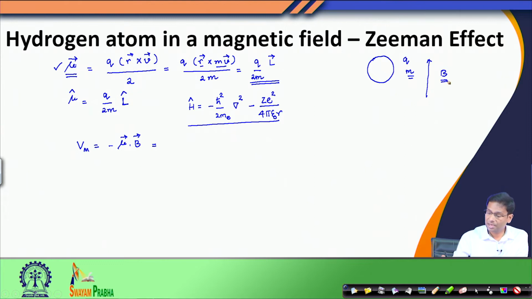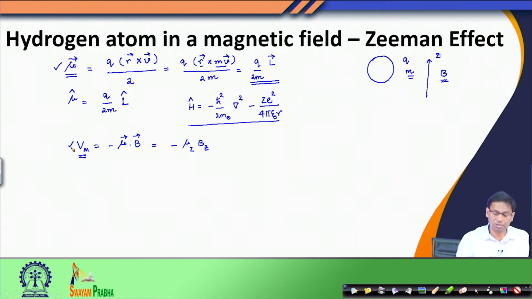If we apply this magnetic field only along the z direction, so I have only the Bz term active, and Bx and By are 0, and since I have this dot product here, this would simply mean that I have mu z Bz. This is now the potential energy that I am getting from the classical mechanics description of the system.